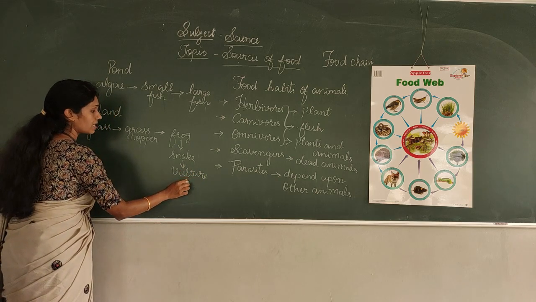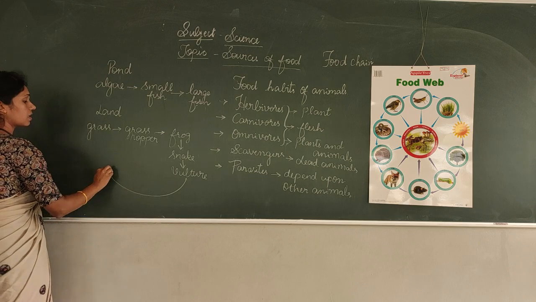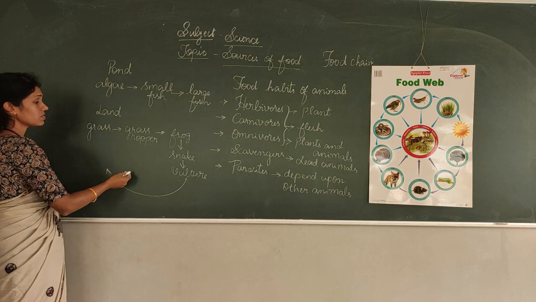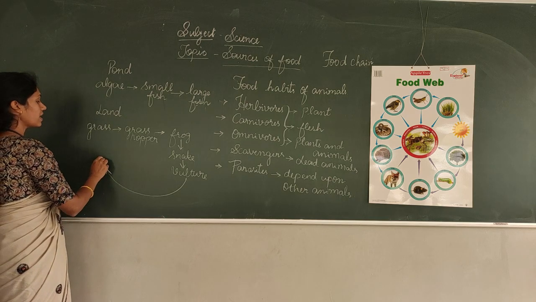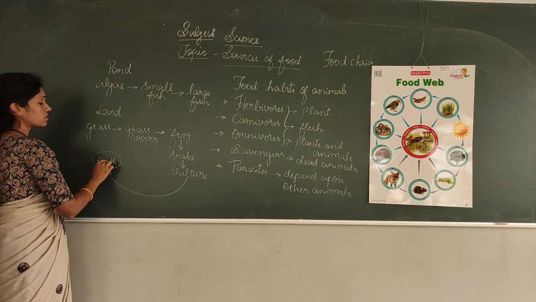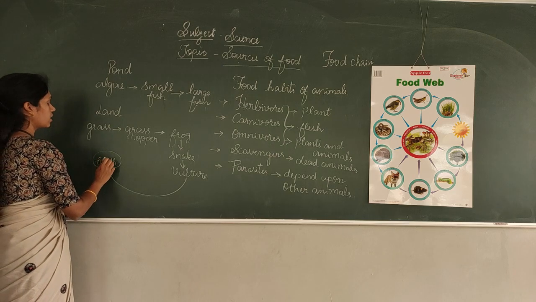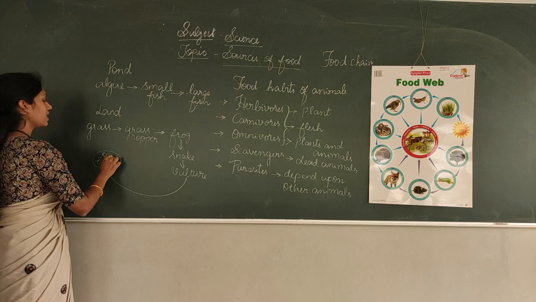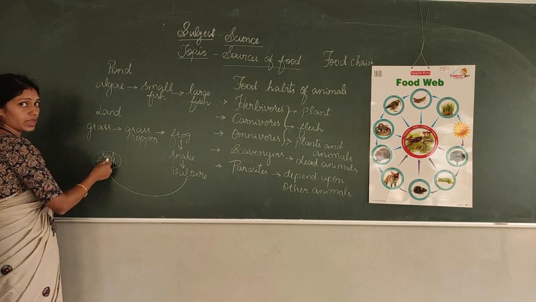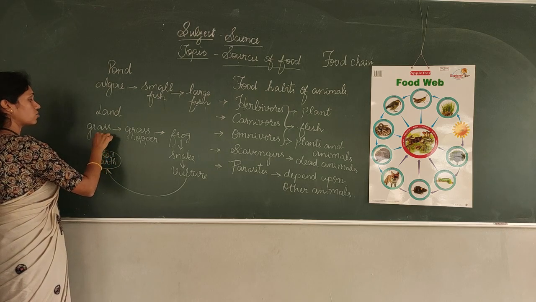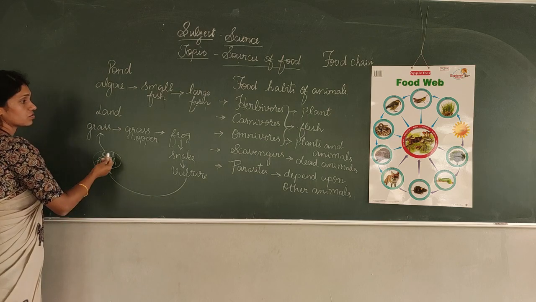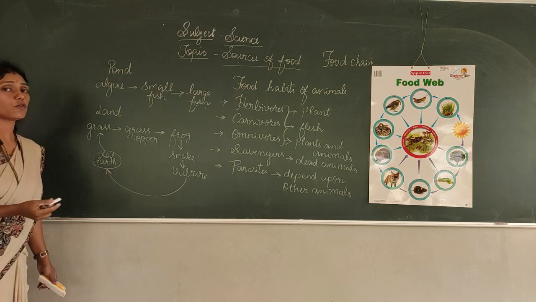And the vulture, when it dies, children, with the help of microorganisms, it will be decomposed, and again it will be mixed up with the soil, right? And again, using the nutrients from the soil, the plants or the grass will grow. Again, the chain continues like this. So we call it a food chain.